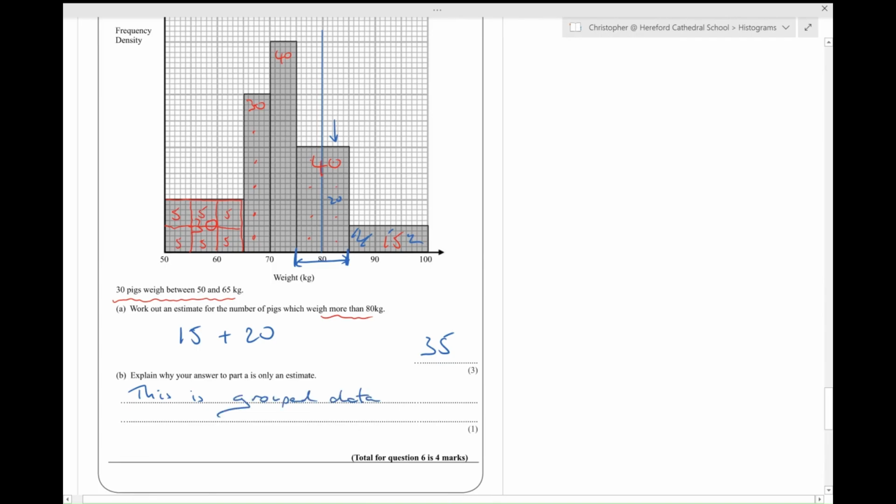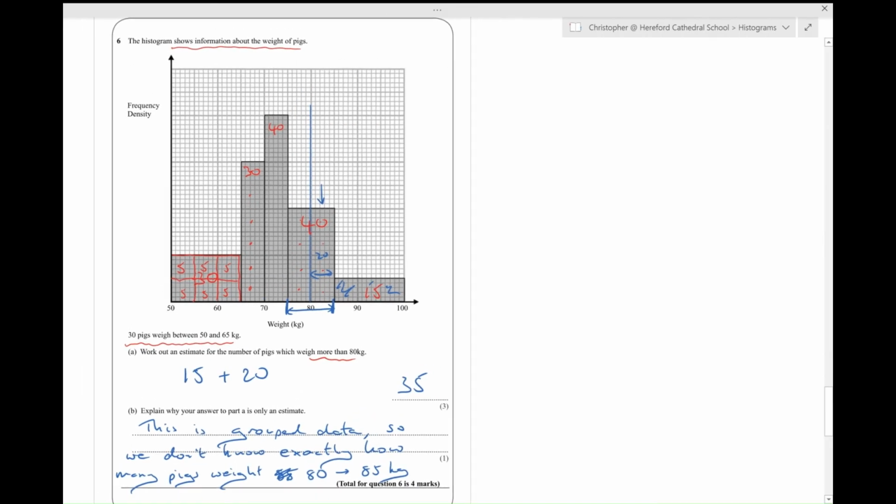Okay, so we don't know exactly how many pigs lie in that range, do we? So we don't know exactly how many pigs weigh 80 to 85 kilograms. Okay, and that is number 6 finished.